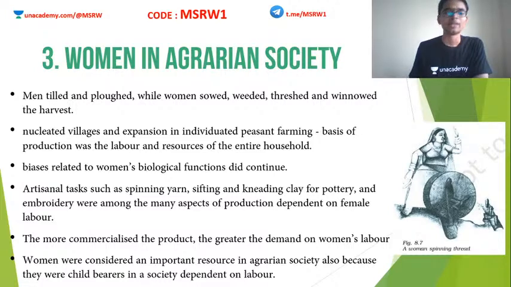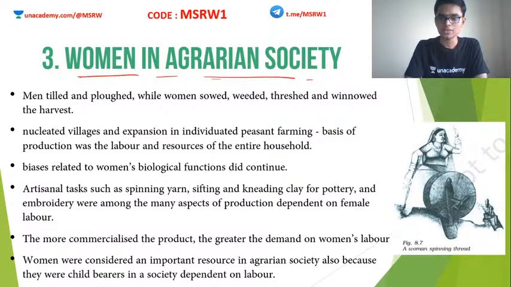Anyway, let's continue our session regarding women in agrarian society. Already I mentioned to you that there were many kinds of social hierarchies and social discriminations in this society. Just like the caste system, the religion, the economic difference, etc., gender discrimination was also very much prevalent. And obviously women were considered as second-class citizens.